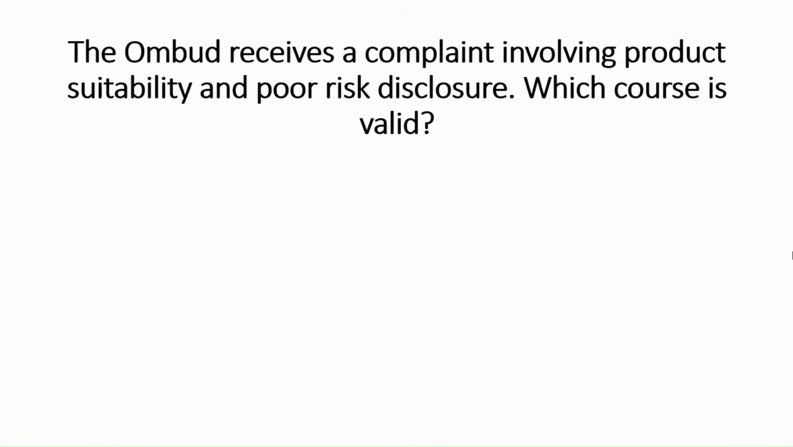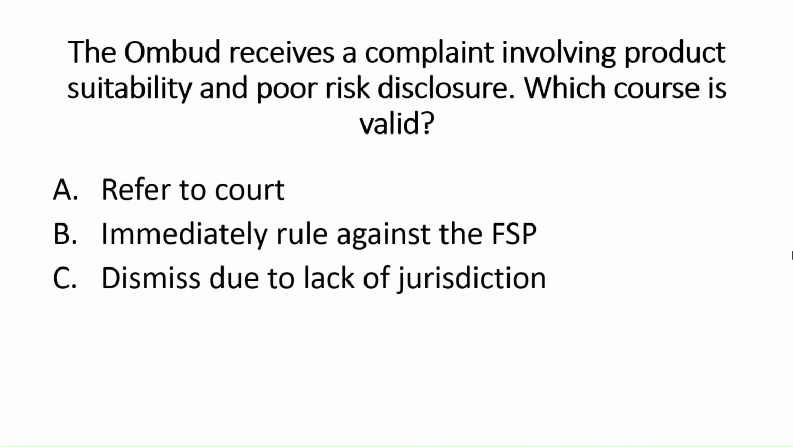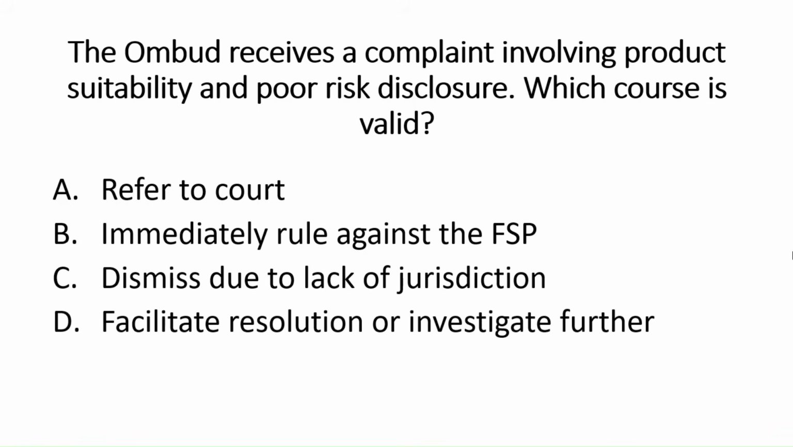The Ombud receives a complaint involving product suitability and poor risk disclosure. Which course is valid? A. Refer to the court. B. Immediately rule against the FSP. C. Dismiss due to lack of jurisdiction. Or D. Facilitate resolution or investigate further. So let's go through each of the options.